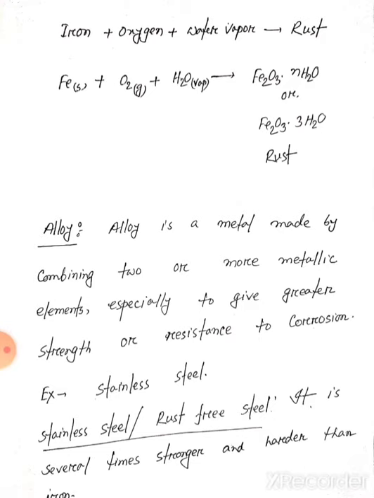Here is the chemical reaction of rust formation. Iron denotes the physical state of iron. We know iron is a metal and its physical state is solid. The oxygen is a gas, and water vapor is also a gas or vapor. It forms ferric oxide with n moles of water, or ferric oxide with 3 moles of water. So we can write both formulas for rust: Fe2O3 n H2O or Fe2O3 3H2O, both are correct for rust.